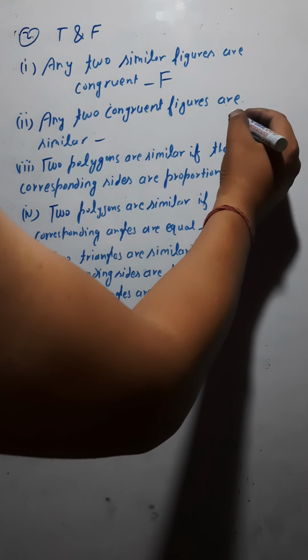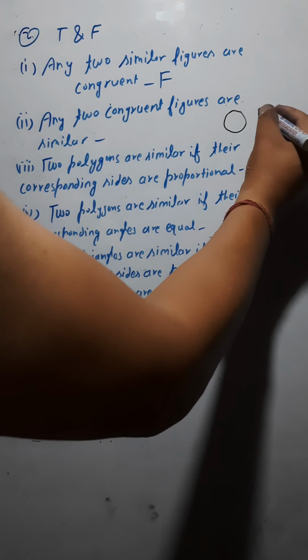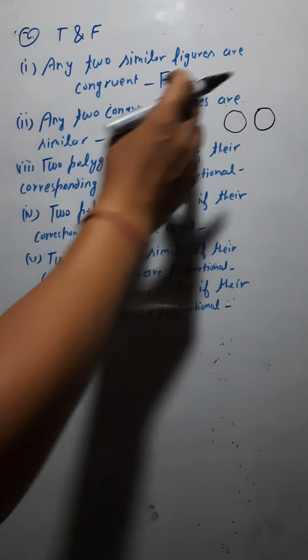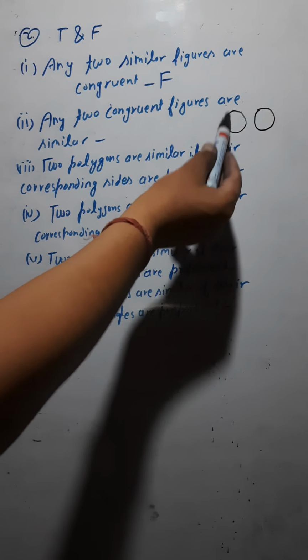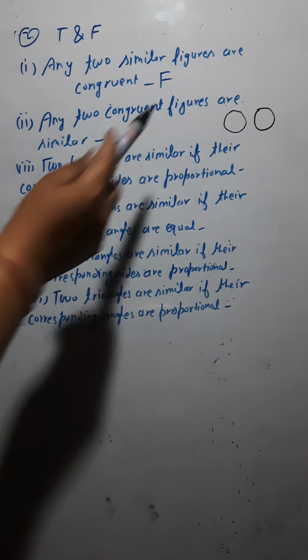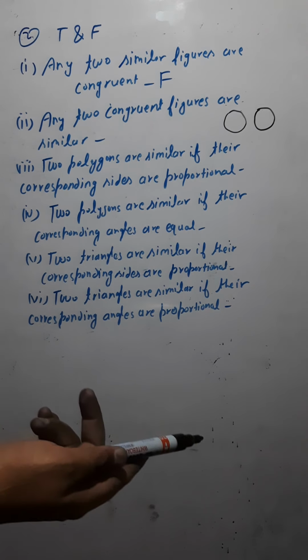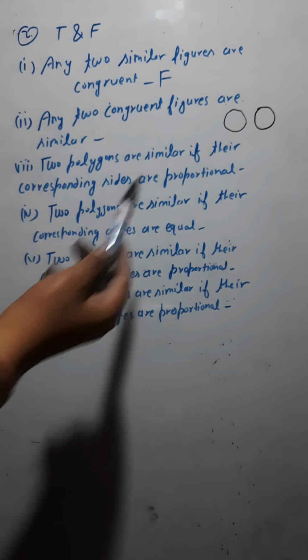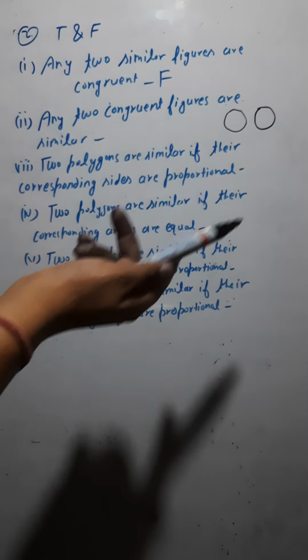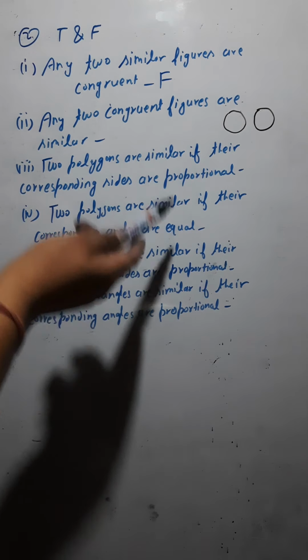Let me make two congruent figures. Let me make this one circle and this one circle. Are both congruent or not? Why? They have the same shape and the same size. So they are congruent. So are they similar also? Obviously yes. Similar means they have the same shape, at least. So we would call the congruent figures similar also.